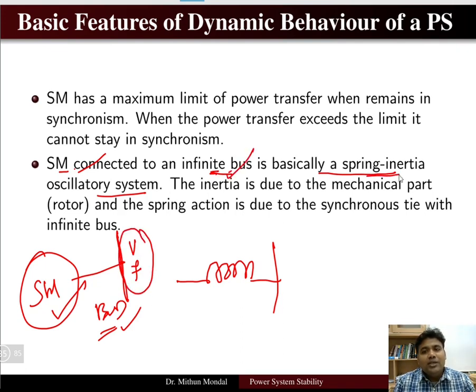It is basically a spring-inertia oscillatory system. The inertia is due to the mechanical part, the rotor, and the spring action is due to the synchronous tie with the infinite bus. So you have a synchronous tie of the synchronous machine with respect to the bus.